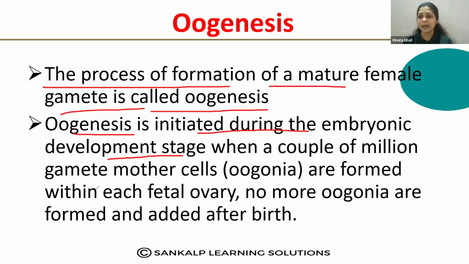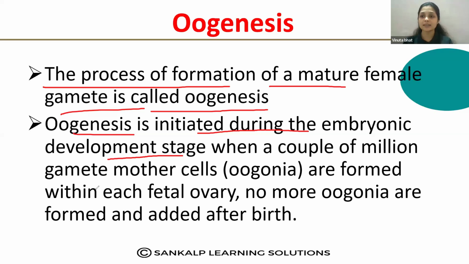So spermatogenesis is initiated after the puberty, right? At puberty, the spermatogonial cells change and spermatogenesis starts. But this oogenesis process is initiated during the embryonic developmental stage.